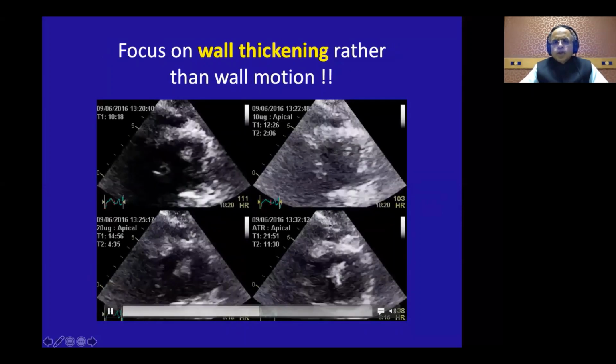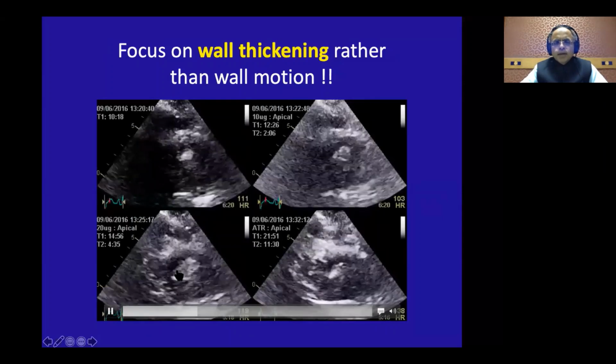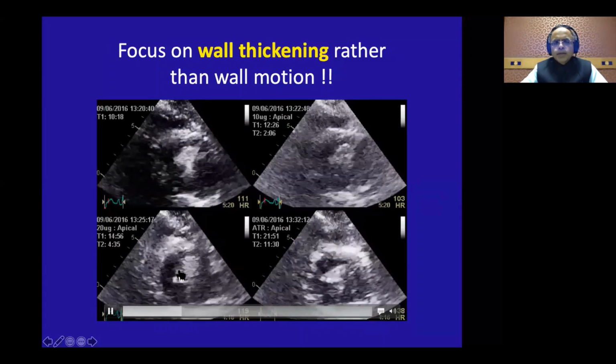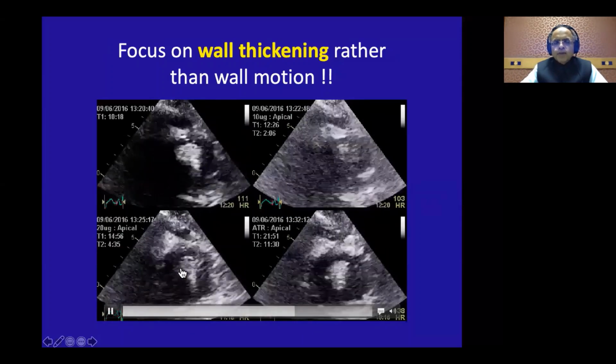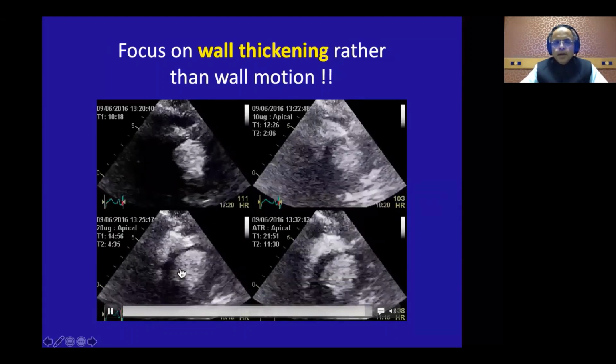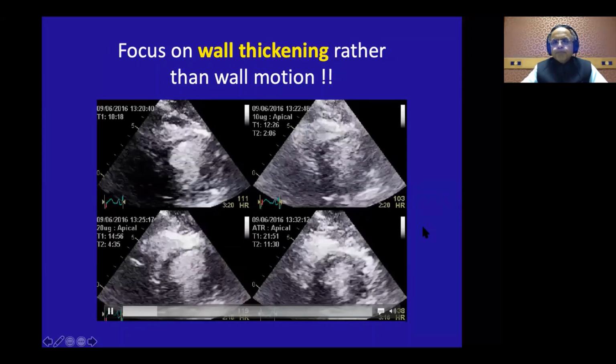So this is for the long axis segments. Again, the same thing in the short axis also: appreciate the thickening by looking at one segment, then looking at the endocardium and then looking at the epicardium. You will always appreciate that the endocardium moves faster than the epicardium, and that is why you get a thickening. So both these things you appreciate very well.